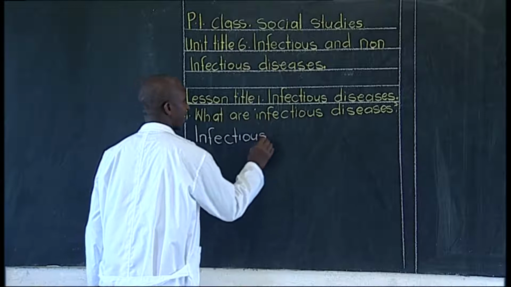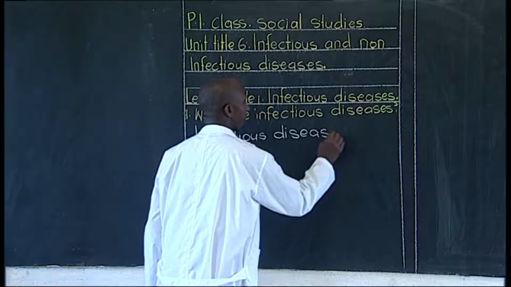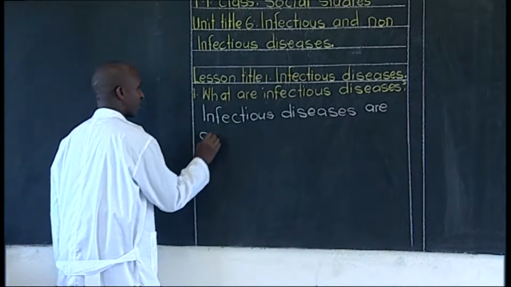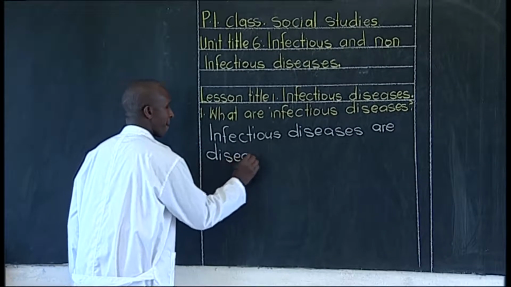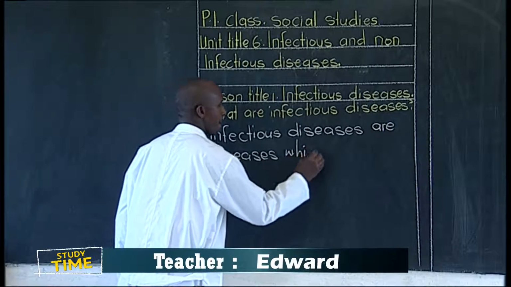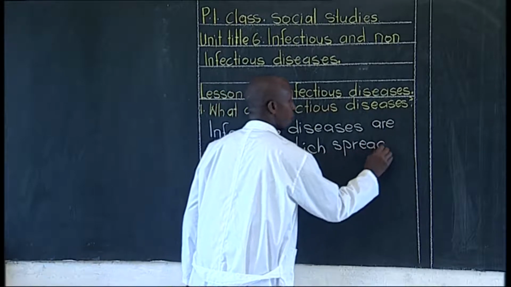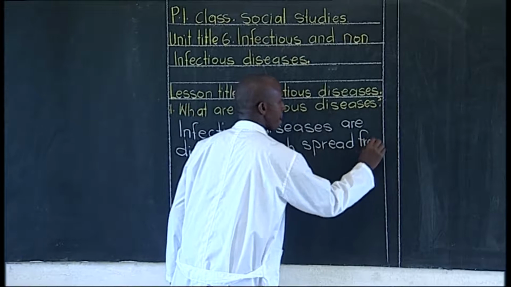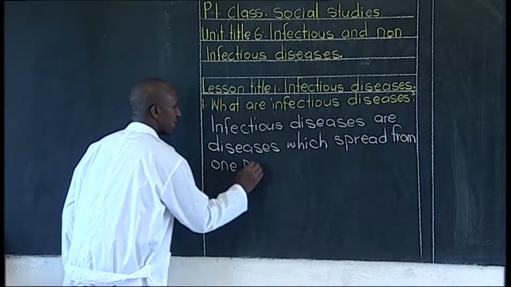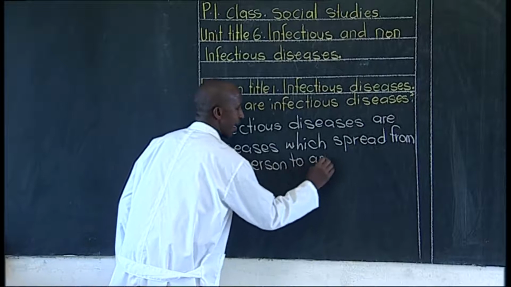Infectious diseases are diseases which spread from one person to another.